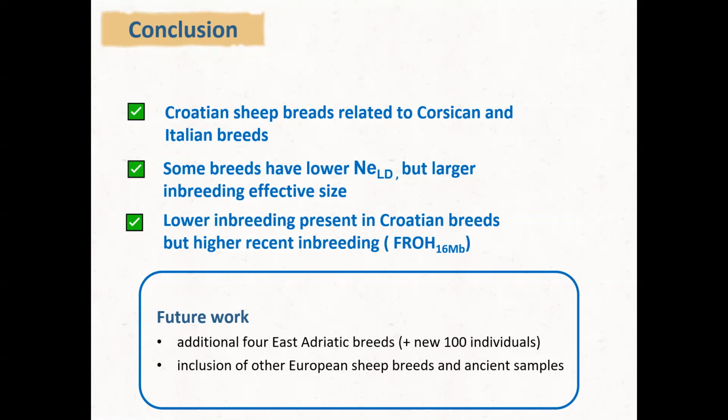In the future work, we plan to add additional 4 East Adriatic breeds, and that would account for another 100 individuals, and also to include other sheep breeds from Europe and ancient samples.